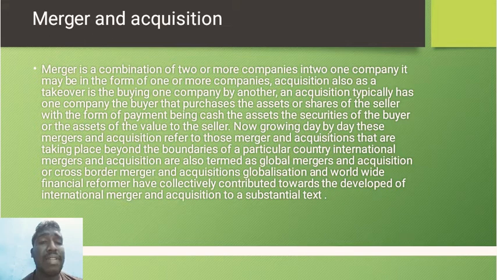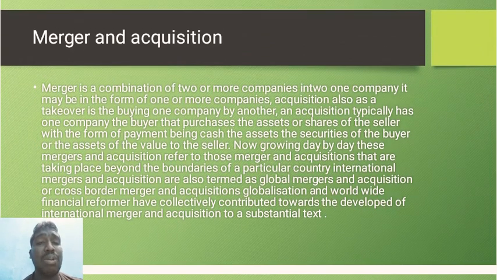If we take A company and B company, A is going to acquire, or merge, the B company. A company takes over all the assets related to the B company. They acquire them, and they will maximize and minimize the profits and losses.